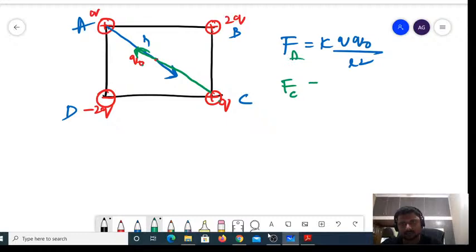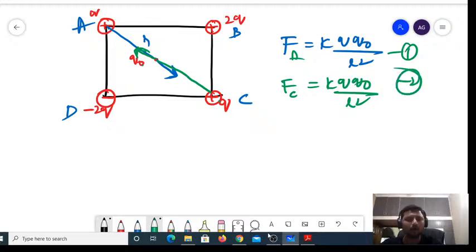This is Fa, this is Fc, K into Q naught divided by R square. Are they equal in magnitude? Yes. Are they opposite in direction? Yes. Both will cancel out. Hence, the net force due to A and C is equal to what? 0. Keep that clear.